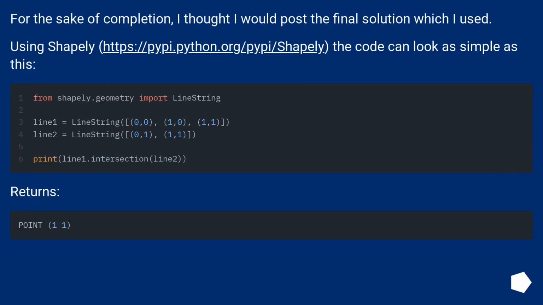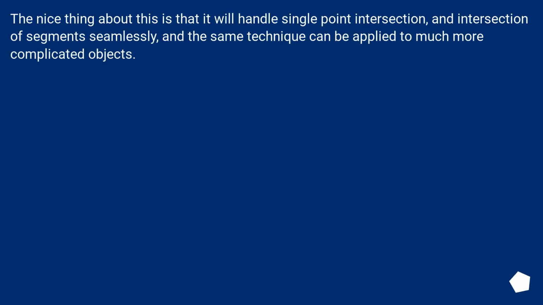For the sake of completion, I thought I would post the final solution which I used. Using Shapely, this URL, the code can look as simple as this. Returns. The nice thing about this is that it will handle single point intersection and intersection of segments seamlessly, and the same technique can be applied to much more complicated objects.